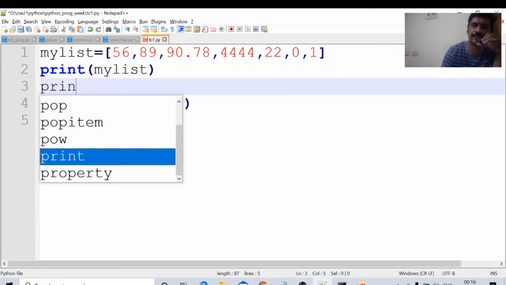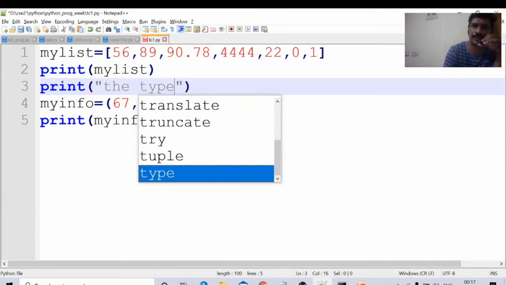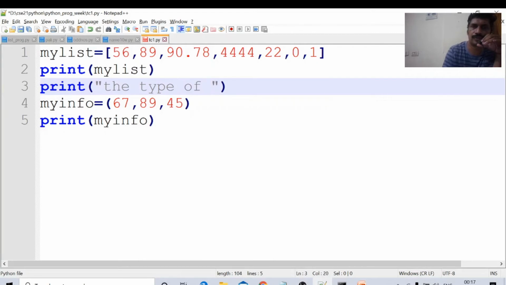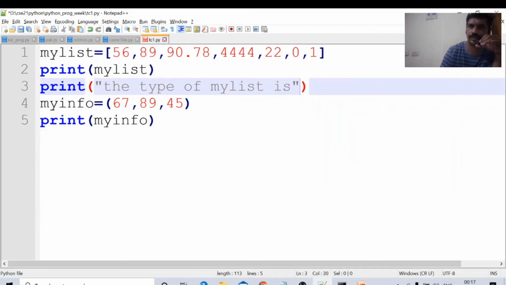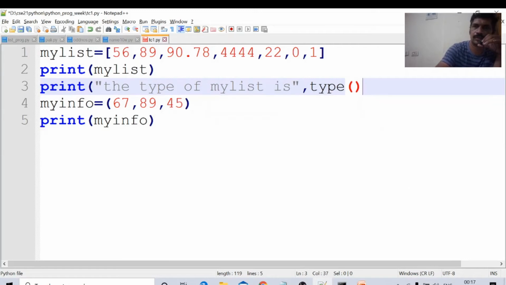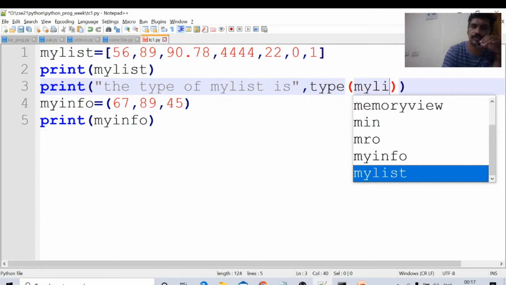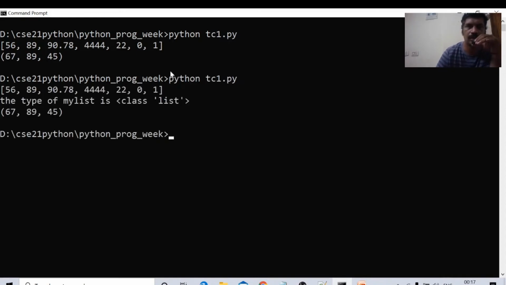Print the type of my list is, type of my list. Control S, Alt Tab, running. Okay, type of my list is class of the type list.